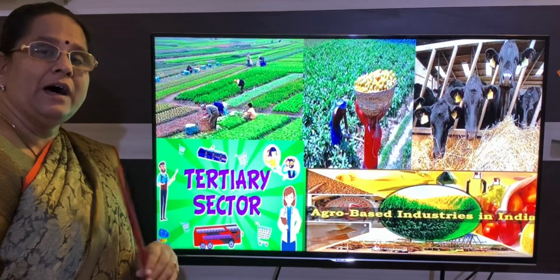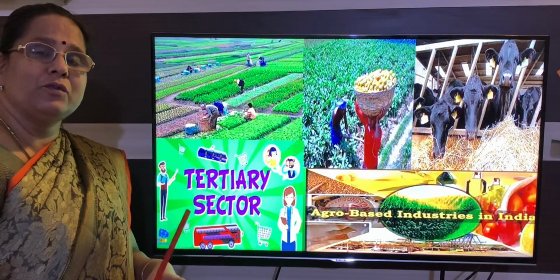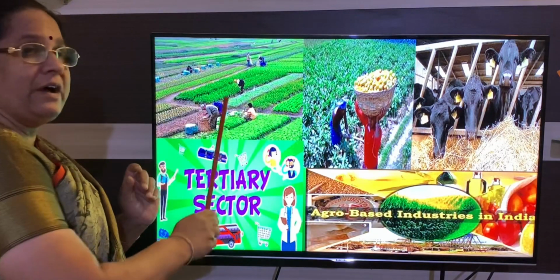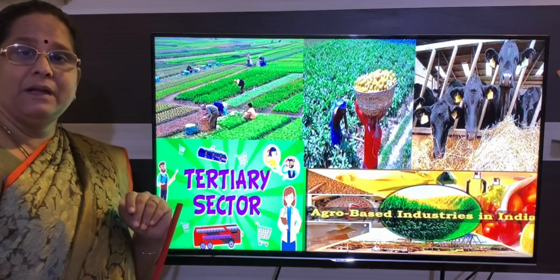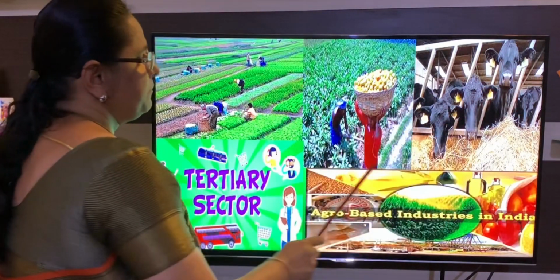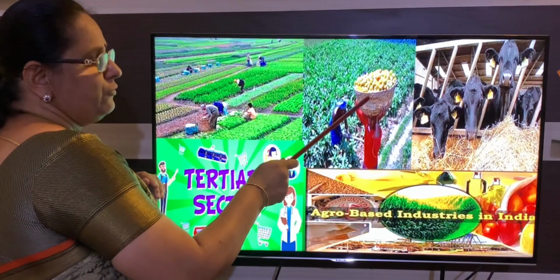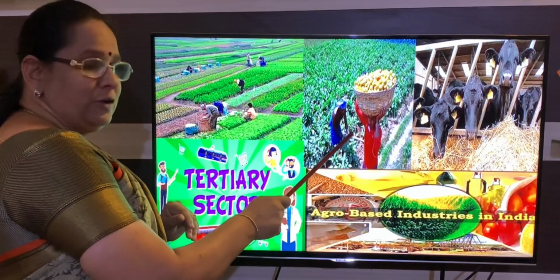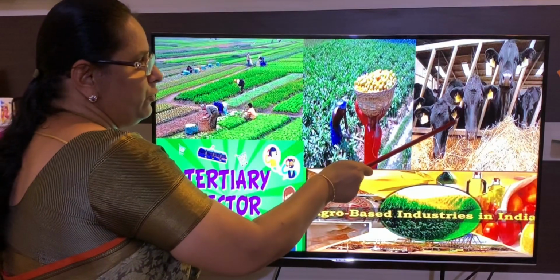So this shows agriculture is the main source of livelihood for many people. Nearly 65% of people depend upon agriculture. Next, see these two pictures together. We are talking about food and fodder. It is food for human beings and it is fodder for cattle.